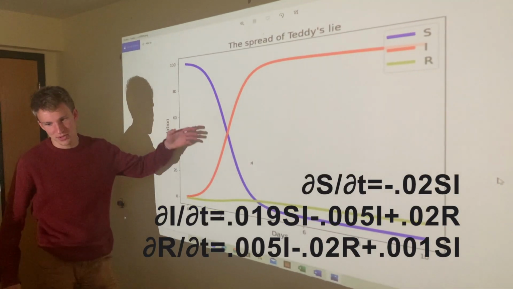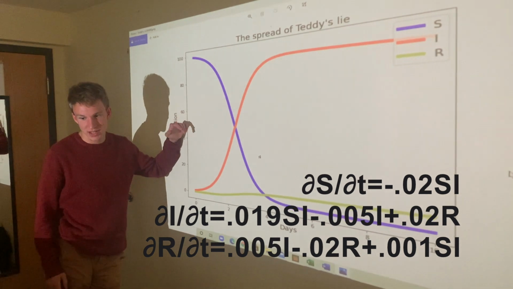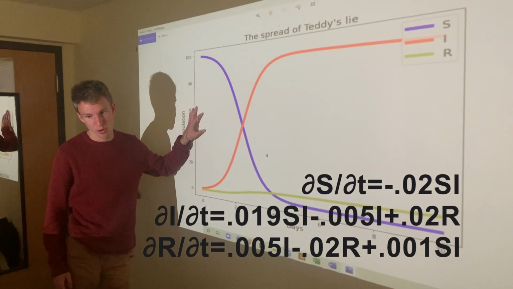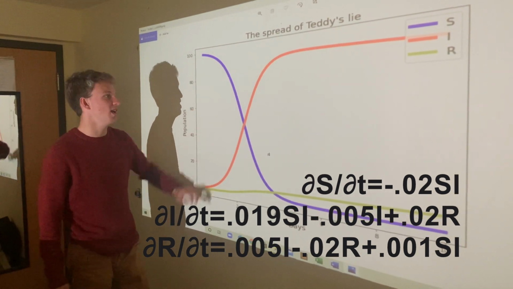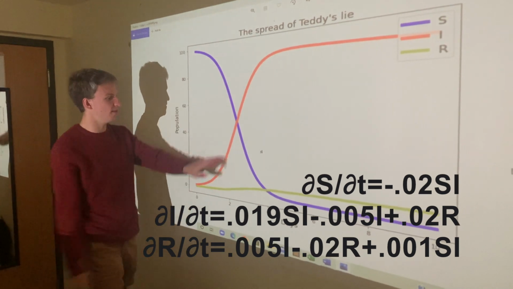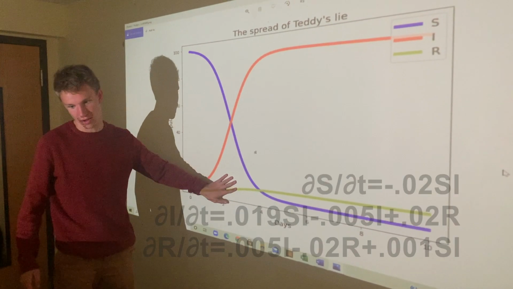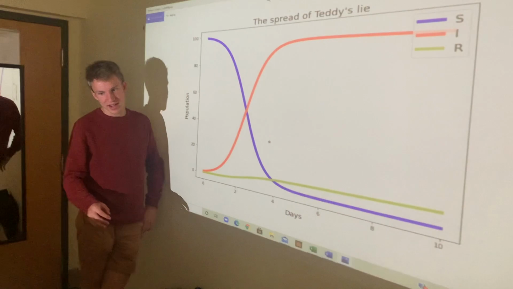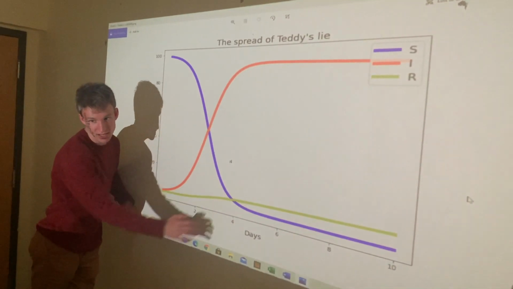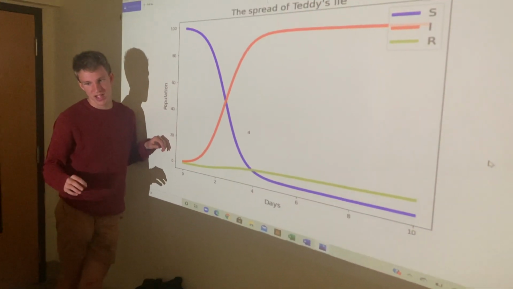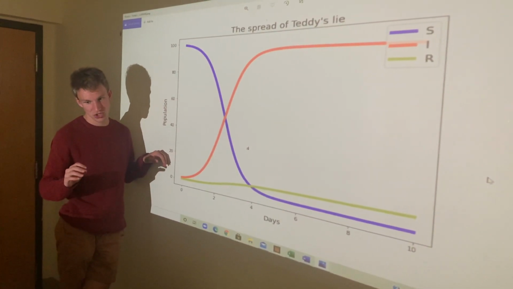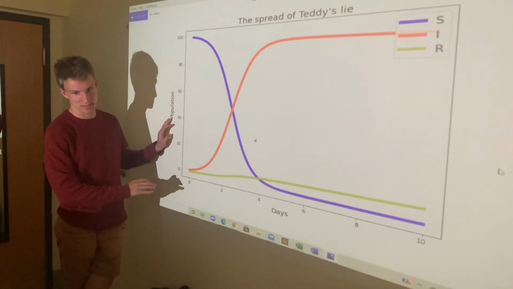Here's our graph of the spread of gossip over time. The different population changes per group are marked in the same colors as before, as we have the susceptible in blue, the infected in red, and the recovered in yellow. Notice that my gossip spreads a little bit slower than James's, but after just around 4 days, everyone has heard the rumor, and after these 4 days, the population changes and starts to stabilize almost immediately.